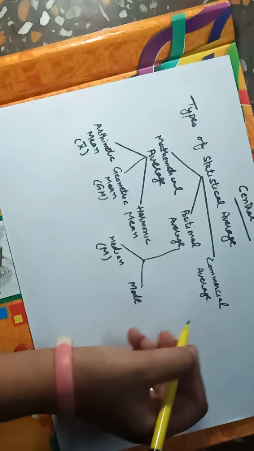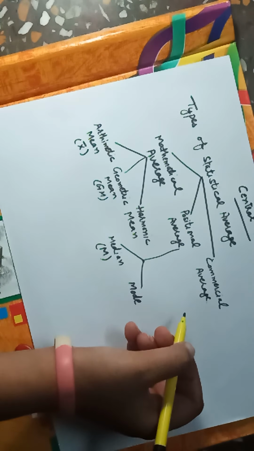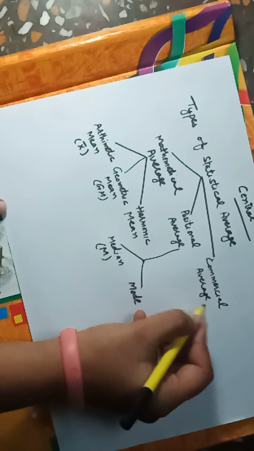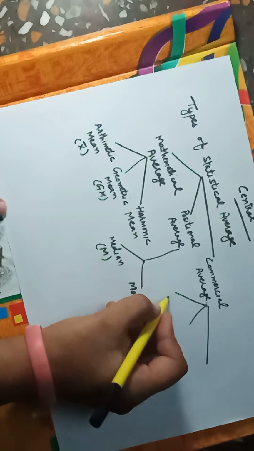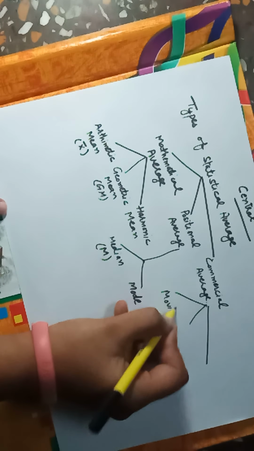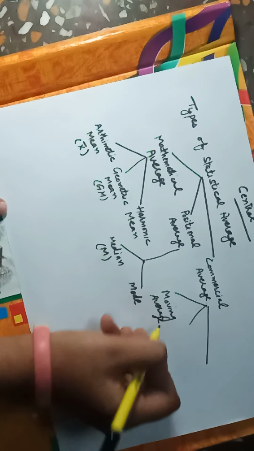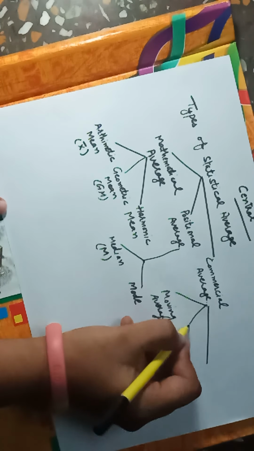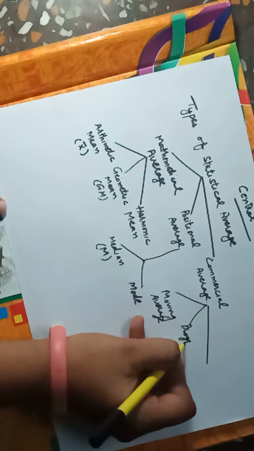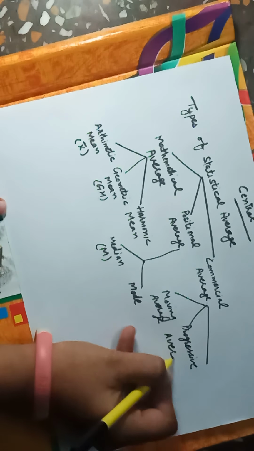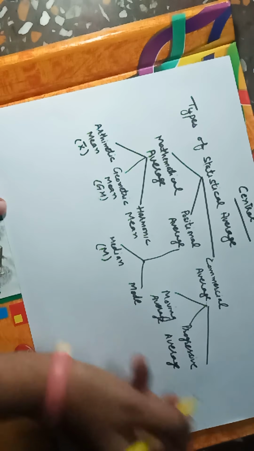And the third type, commercial average, is also divided into three types. Those are, first is moving average. Second one is progressive average. And third one is composite average.